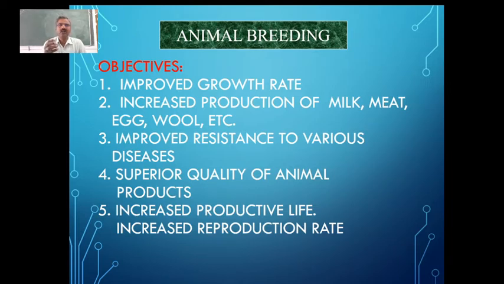So whatever product we get from the animals should have the nutrients in a specific quantity. In the sense they should be rich in those nutrients. That's what we mean by the superior quality of animal products.